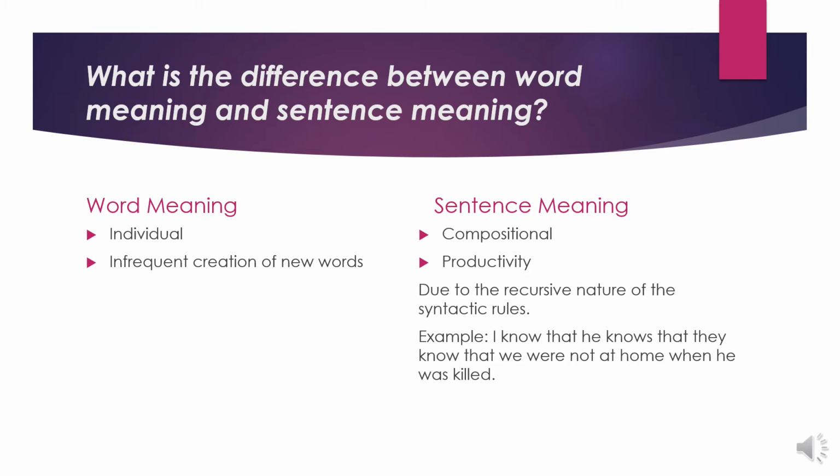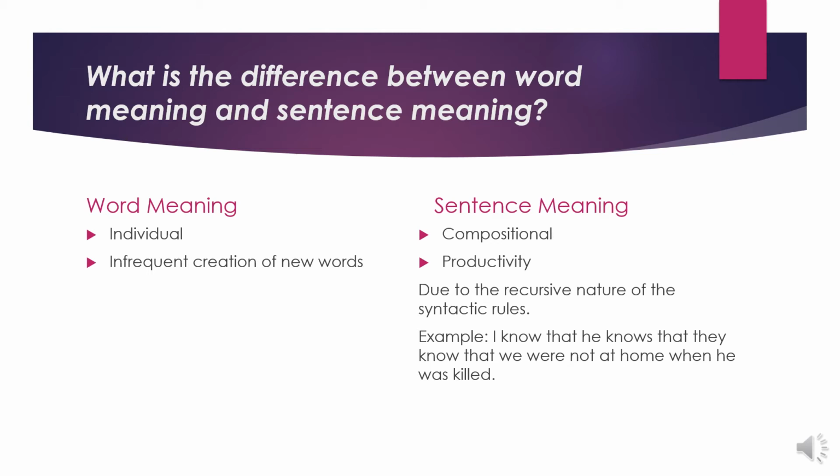This sentence starts with I, the subject. Then we have the predicate: know that he knows that they know that we were not at home when he was killed. Now this know is the verb, the main verb of the sentence, and the verb know is followed by a finite clause, or a that clause, that functions as a direct object of the verb know. That he knows that they know that we were not at home when he was killed.